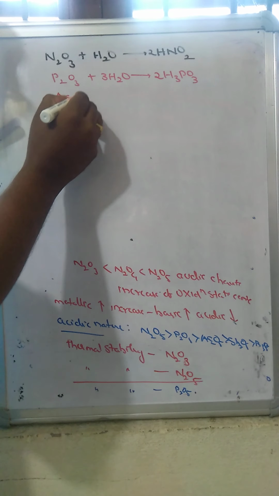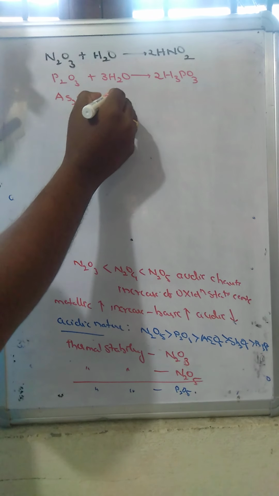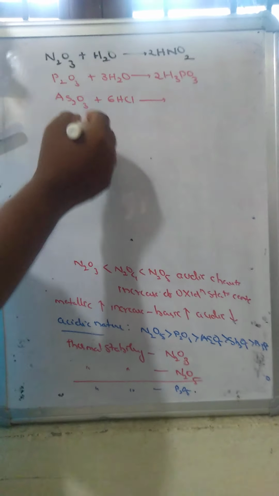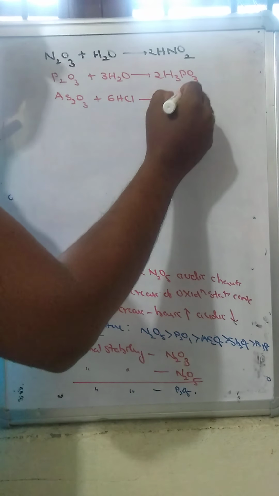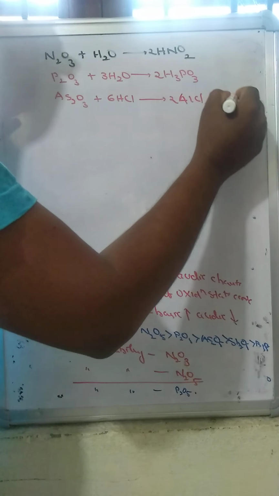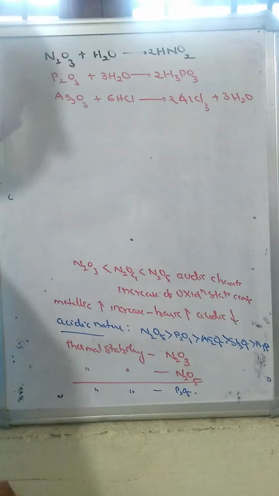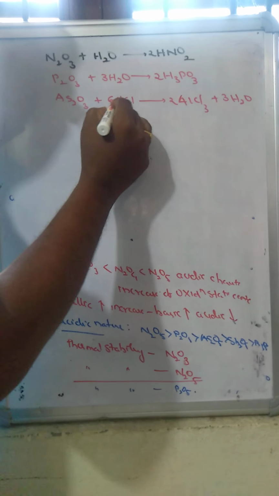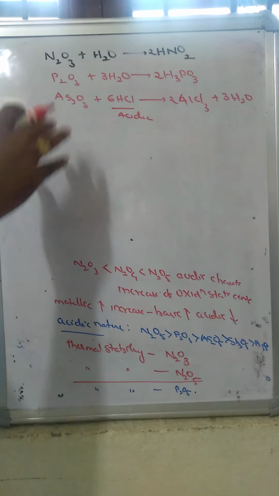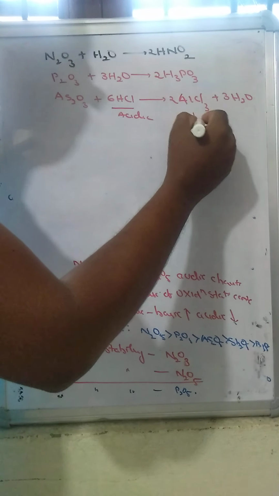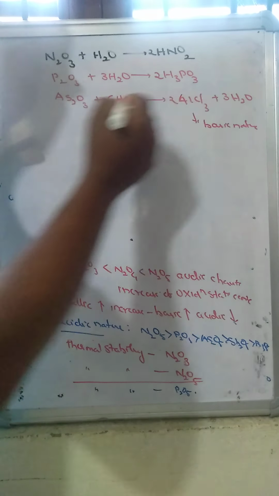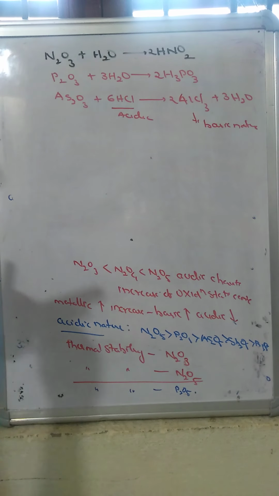Now arsenic oxide, when dissolved in 6 moles of hydrochloric acid, is converted into arsenic chloride, and leads to the formation of 3 moles of water. So here it reacts with an acid as a base, so this reaction shows a basic nature. So arsenic oxide exhibits basic nature.